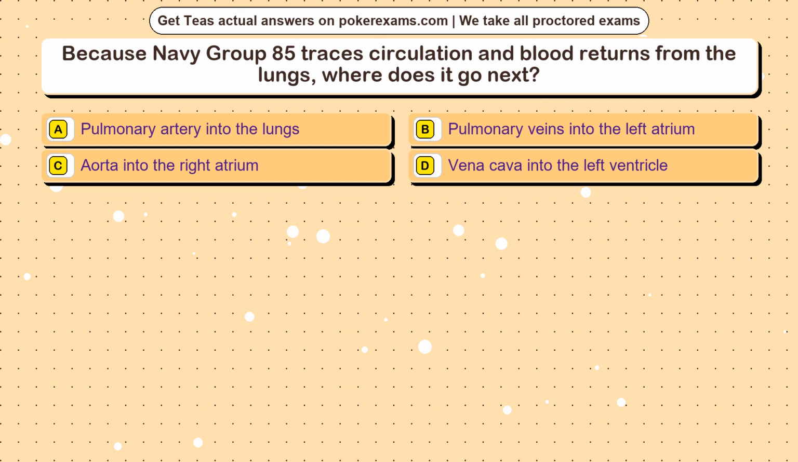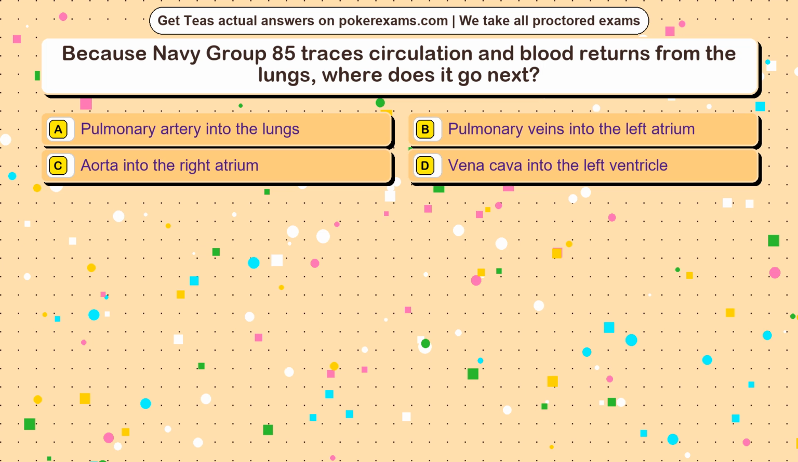Question 15. Because Navy Group 85 traces circulation and blood returns from the lungs, where does it go next? Option A, pulmonary artery into the lungs. Option B, pulmonary veins into the left atrium. Option C, aorta into the right atrium. Option D, vena cava into the left ventricle.